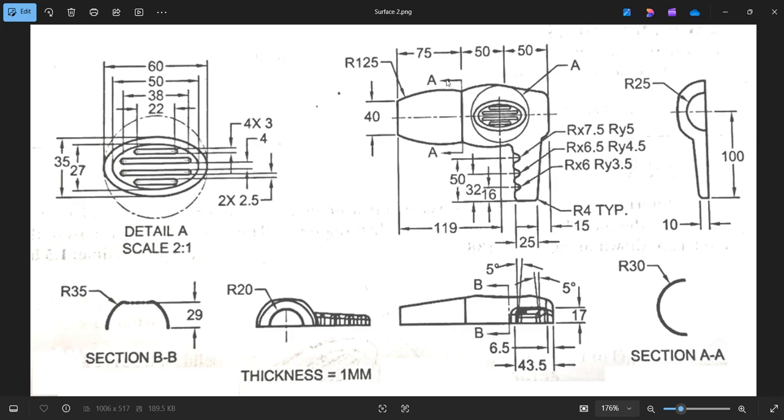In the second plane, named the A section, the arc radius is given as 30. Then this midsection, named B, has a radius of 35. And finally, at the end, you have 25, given in this view from the back. So 20, 30, 35, 25.